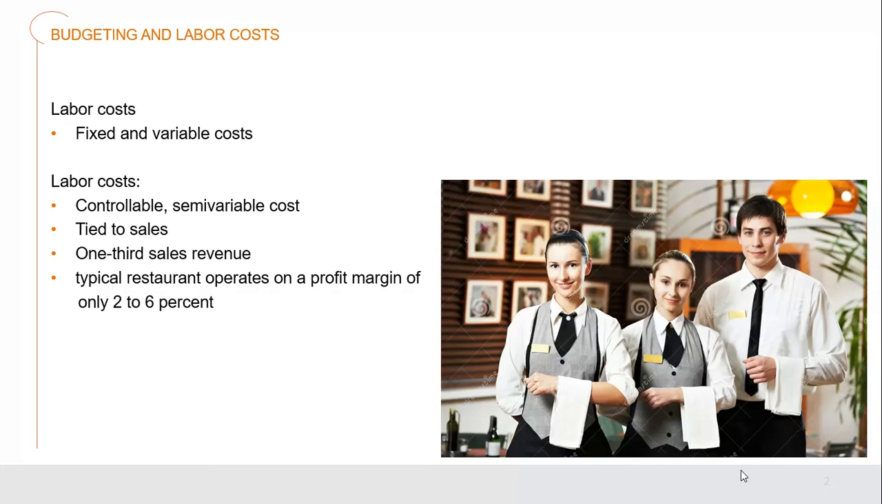They're generally tied to sales, the amount of business that's coming in the door. Normally, for most businesses, about a third of our sales revenue, the money that comes in, is spent on labor. Typically, a restaurant operates on a very slim profit margin of only 2 to 6%. So that can go into the red or into the black very quickly and easily.